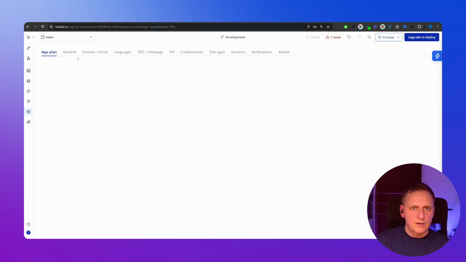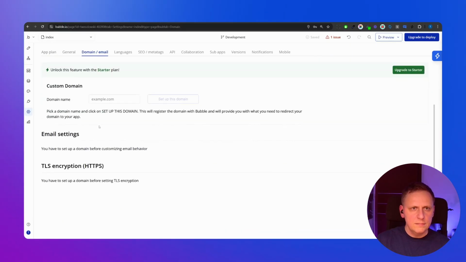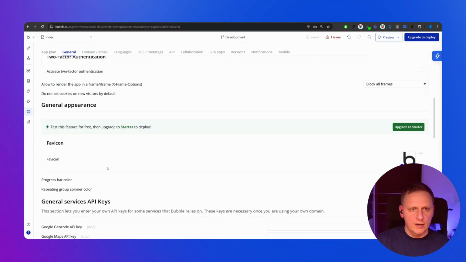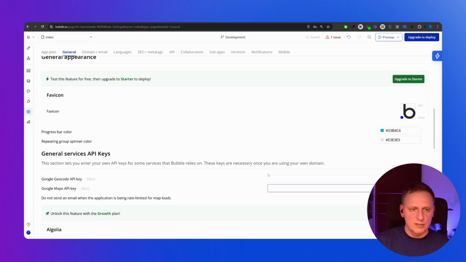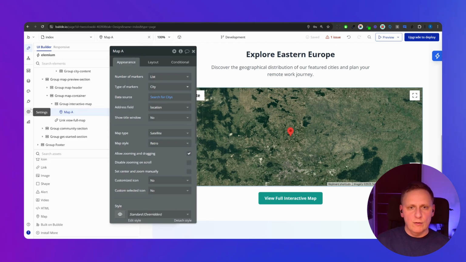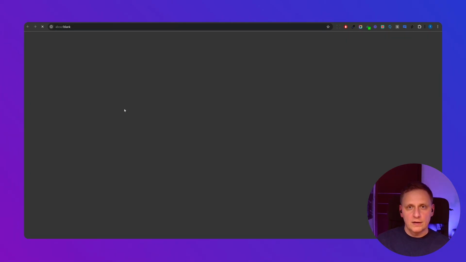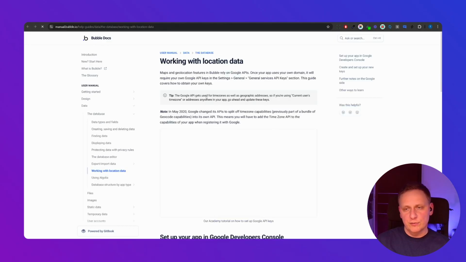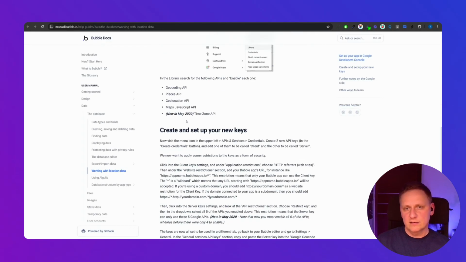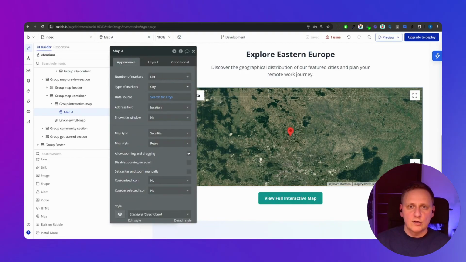Maybe I don't have the geolocation API key here. Sometimes I just put it here, because right now when you are using the geolocation API, it's for free, but you need to put your own key here to use it. Of course, you've got the documentation on how to do it, but you need to set up a Google account and just generate this API key. But anyway, it's not that complex, right?